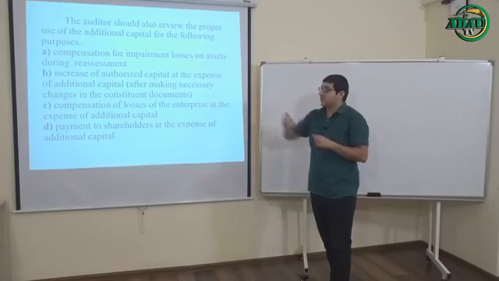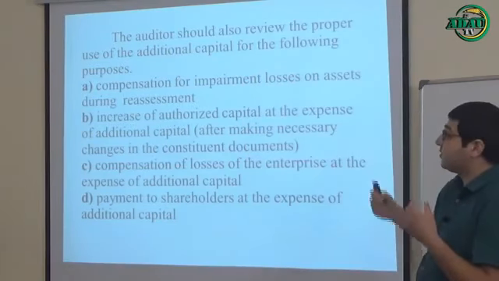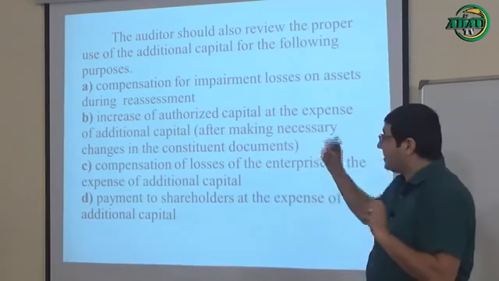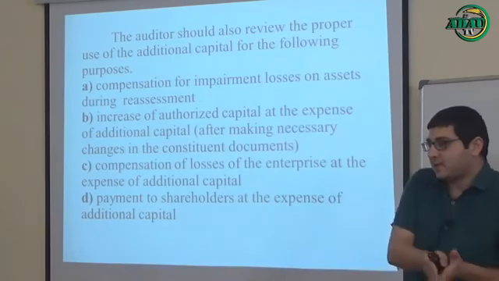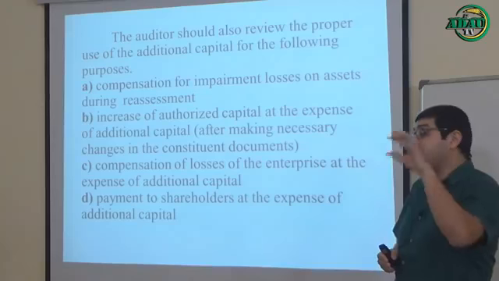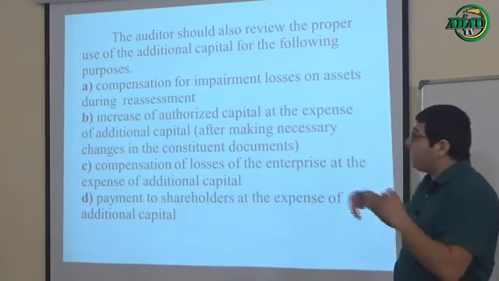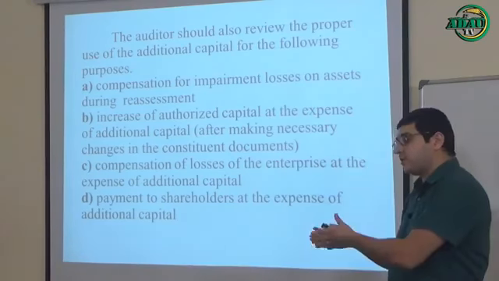The first one is again compensation for impairment losses on assets during reassessment. We have talked about it. We have said that maybe there is a difference between first valuation and revaluation or reassessment. But we gave you an example of increasing. In this case, we want to talk about decreasing after revaluation or reassessment.